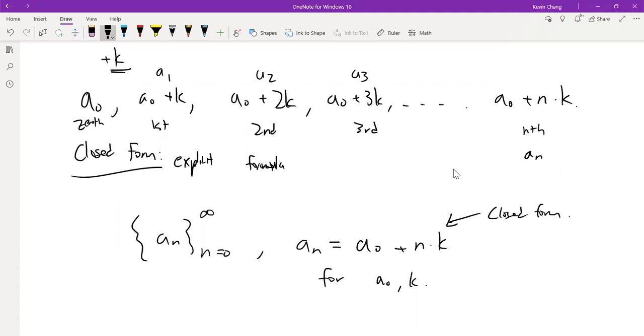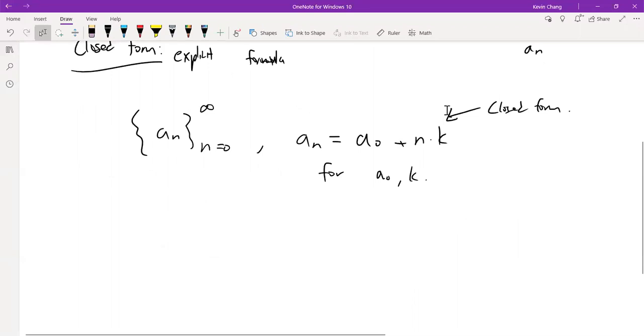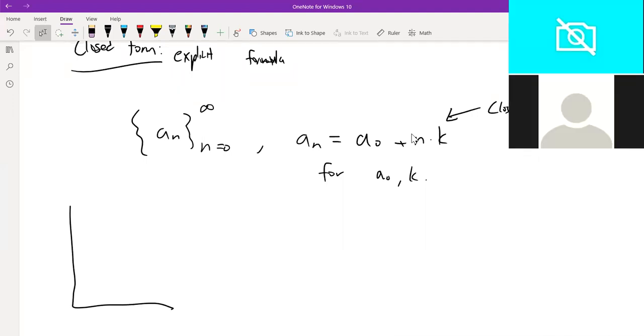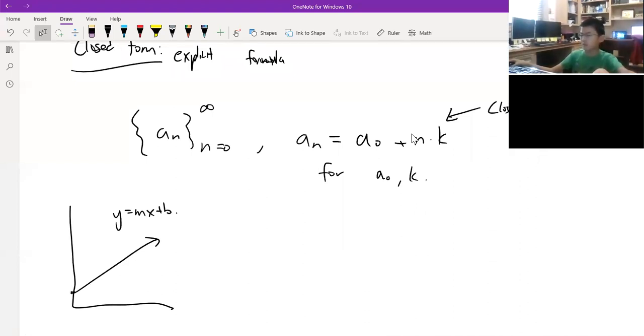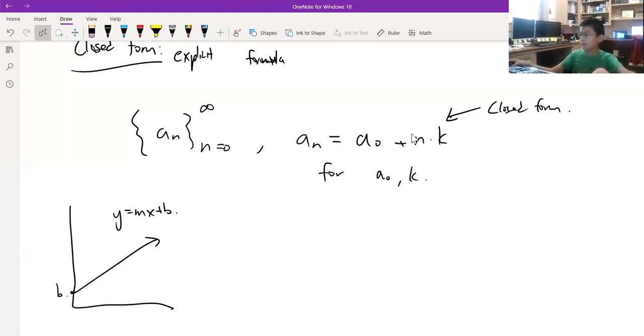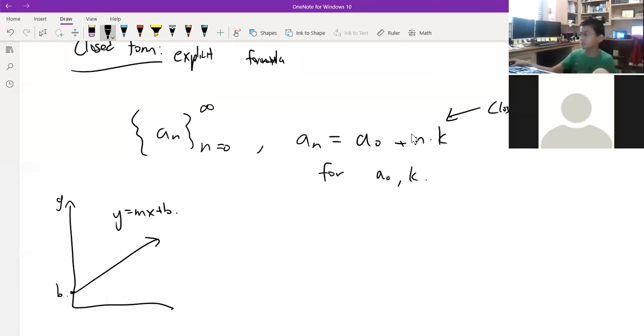for an arithmetic sequence. And I think what's really neat about this closed form is that you might check that this actually resembles the classic linear equation that you see in Algebra 1, y equals mx plus b. So m is the slope and b is the y-intercept here. And this looks a lot like it because they really are just the same thing.